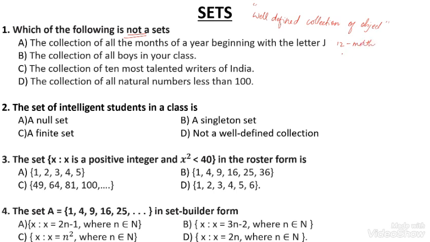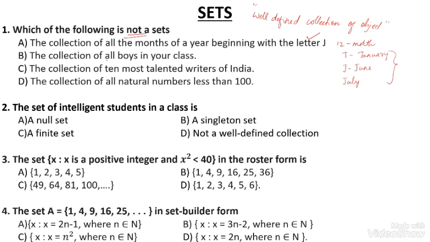In these 12 months, the month names starting with the letter J are January, June, and July. Only these three months start with J, so we can count easily. This is also a set.